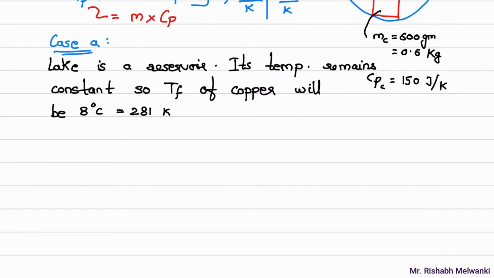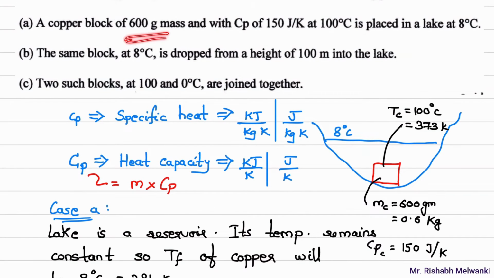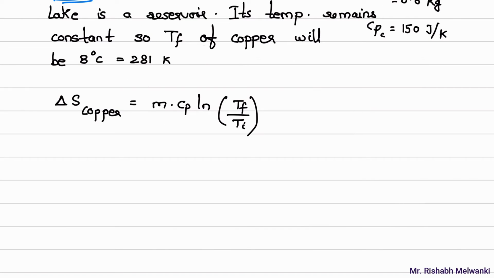First we will consider copper. So delta S, the change in entropy for copper. What will be this equation? It will be small m Cp log T final by T initial. Now already in the question, this mCp value is given by capital Cp. So don't again multiply by the mass. Okay, so I'll write capital Cp, that is heat capacity, log T final by T initial.